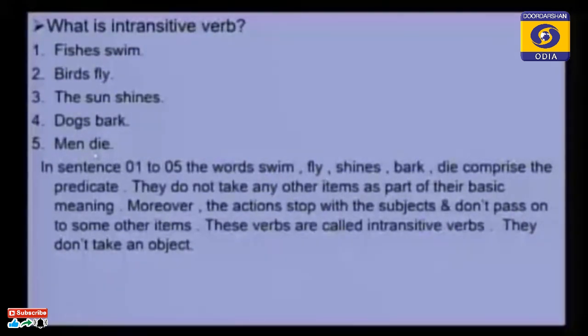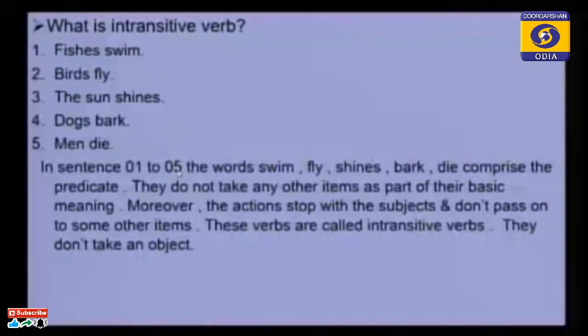Die. So men is the subject, but it is the plural form of man. It is a noun. So we can say that it is a noun phrase. And die is a verb, though it is in the predicate part. It is the indispensable word for the predicate part. So what do we learn from these 5 examples?